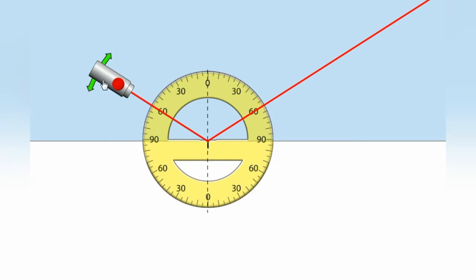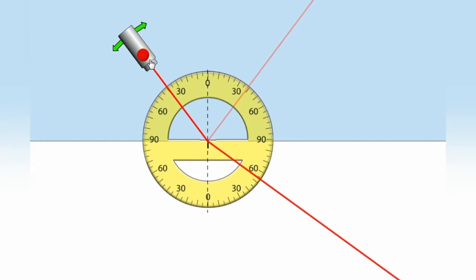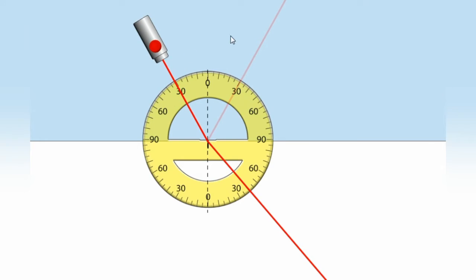See here, we are making the light incident from this denser medium into the rarer. Now we are making the light incident from water to air. That means we are making the light incident from the denser medium into the rarer medium.